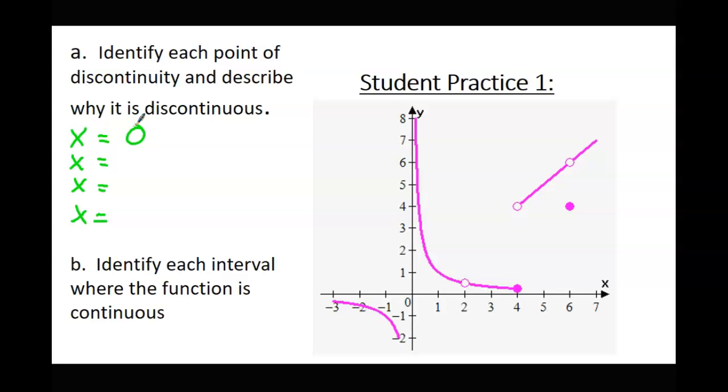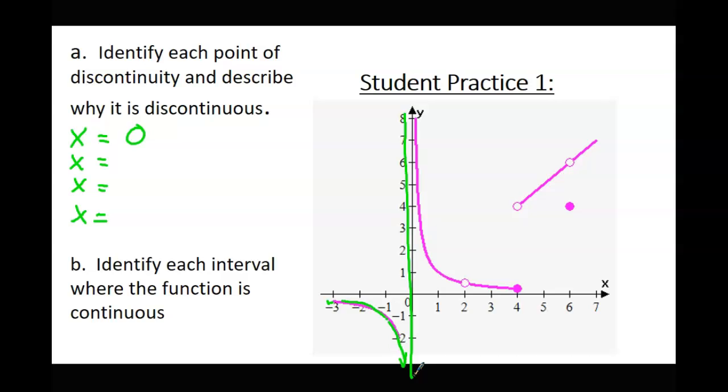Weird, right? But check this out. If I were to start here on the left and just start traveling, that's an asymptote, right? So if I want to continue over here, don't I have to pick up my pencil and move it over here? So x equals 0 is a point of discontinuity. That was the hard one. If you have a vertical asymptote, that is an x value where it's discontinuous. So you got the hard one, Max. Good job. Aaron, what's next?